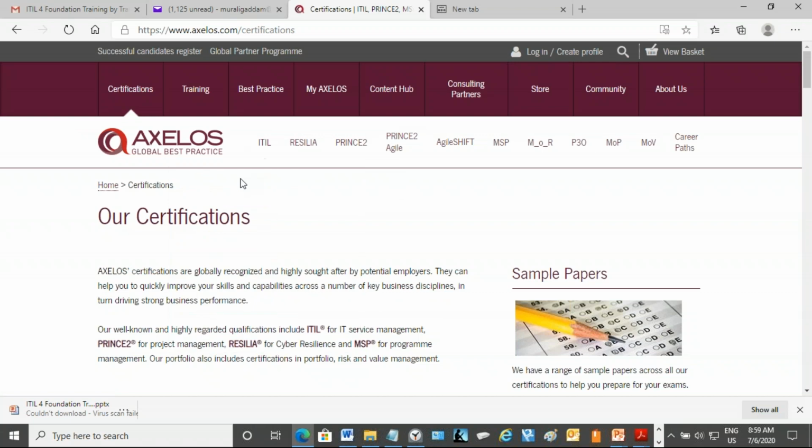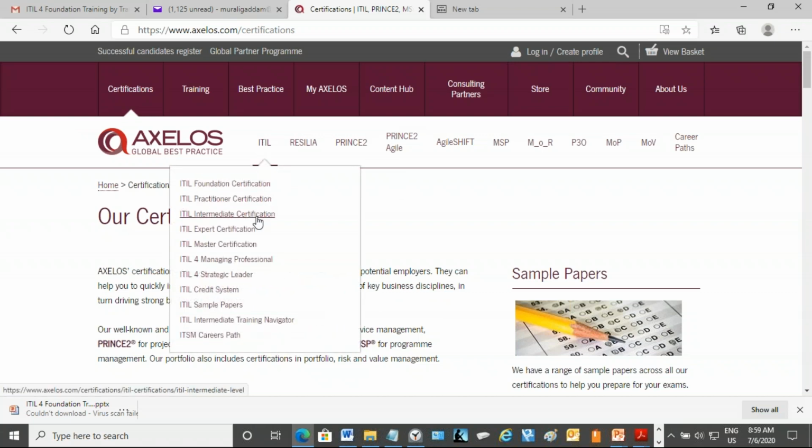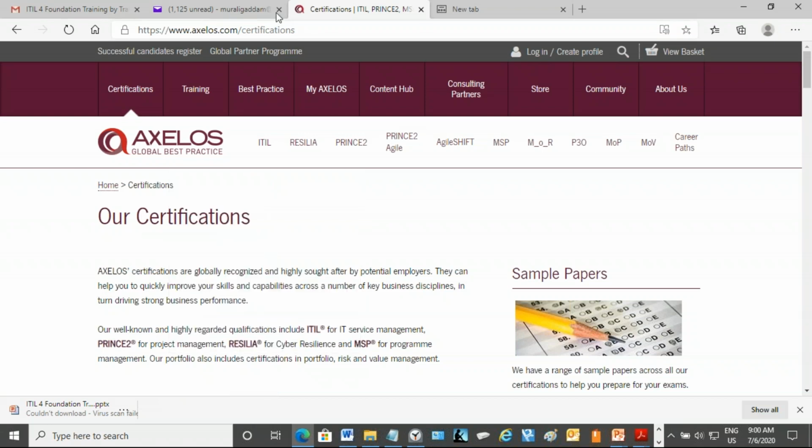You see ITIL Foundation and the others are there. They still have the ITIL V3 certifications going on, but they've introduced all the new ones also, the ITIL 4, the two streams which I explained, the managing professional and the strategic leader. So you can take a look at all that. And if you look at the Content Hub, they've got excellent materials. That's why it's a good website.